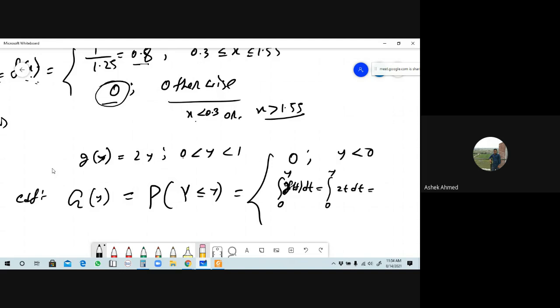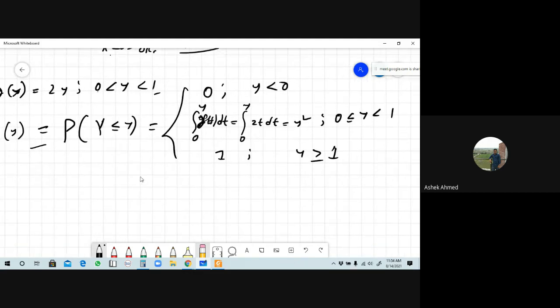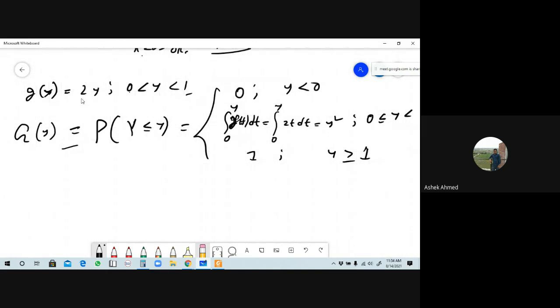If you integrate this, then the value will be y square. In that case the interval will be 0 is less than or equal to y is less than 1. Okay. And in another case, the value of capital G of y is 1, when the value of y is greater than the upper limit, which is 1 here. So this is y is greater than or equal to 1 here. Okay. This is the CDF of this function small g of y.